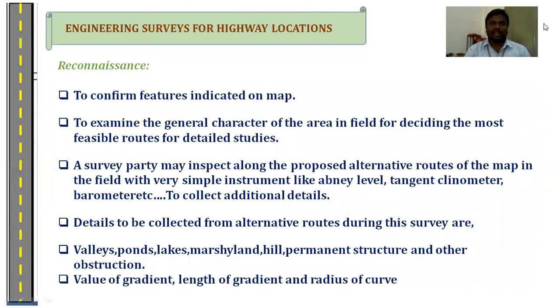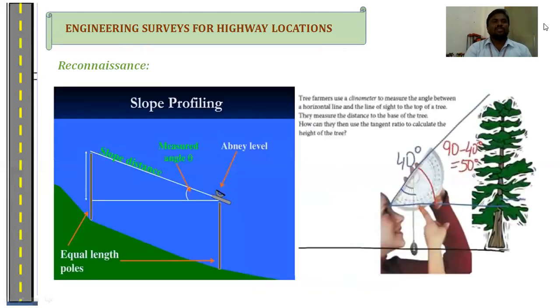We can examine the characteristics and the areas. We can know the soil conditions, how to align the various alternative routes, what is the length of the gradient, what is the hill, and what are the soil conditions. All this information is collected in the reconnaissance survey. In the reconnaissance survey, we also use small or minor instruments to collect additional information of the site, for example the height of a tree by using a hand level.